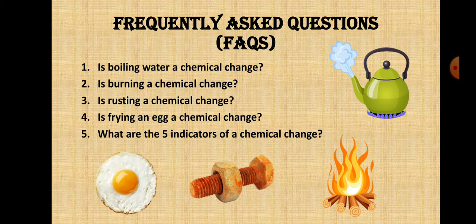So basically two types of changes we observed: physical change and chemical change. In physical change, only the size, shape and color change. At the molecular level, there is no change in physical changes and no new substance is formed, and these changes are reversible. Whereas in chemical changes, a new substance is formed, molecular level changes occur, and they are irreversible and permanent changes. Whereas physical changes are temporary changes.